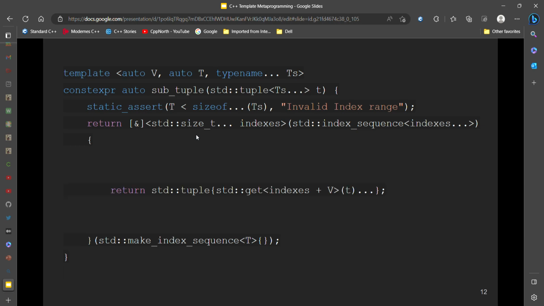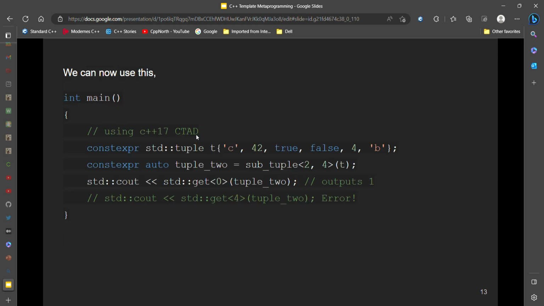So here we just return a tuple, and we get all of the indexes that are within the range v to t. We just expand the pack so we can get all of the elements out.